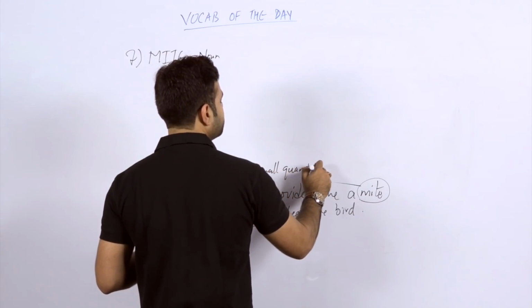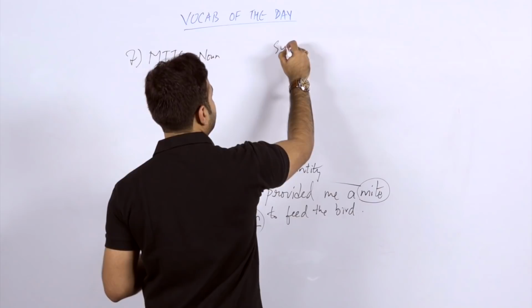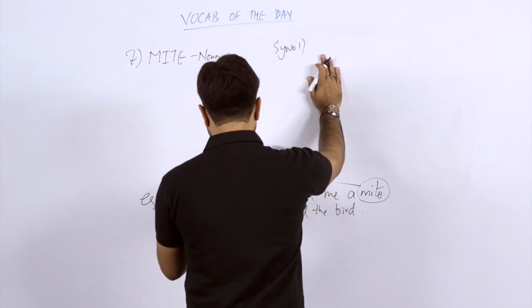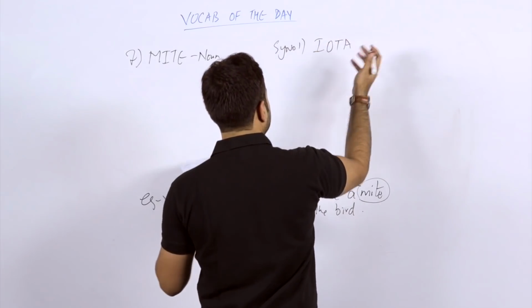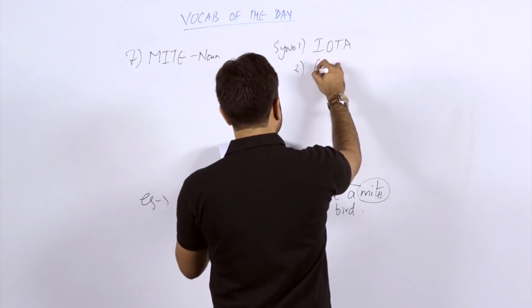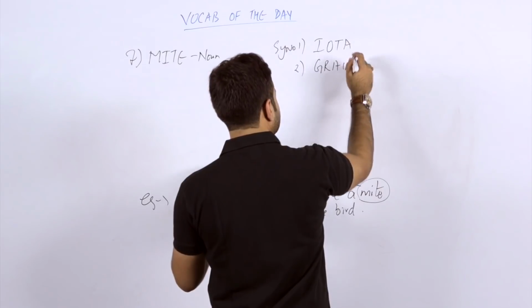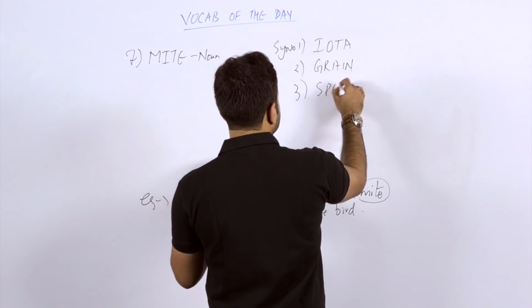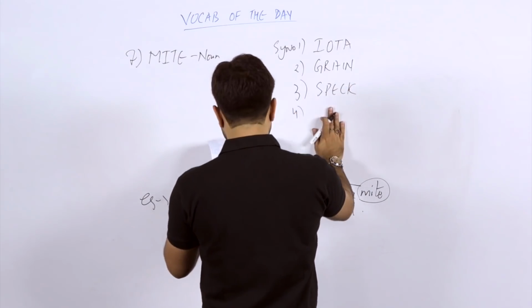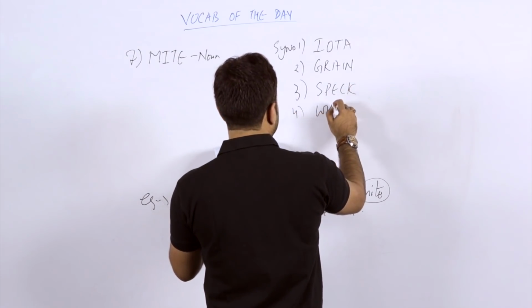Are you getting it, students? The synonyms that we can take here: the first one is iota, a nice, very old one. Grain is also in the sense of a very small amount. Third is speck. Fourth is whit, W-H-I-T.